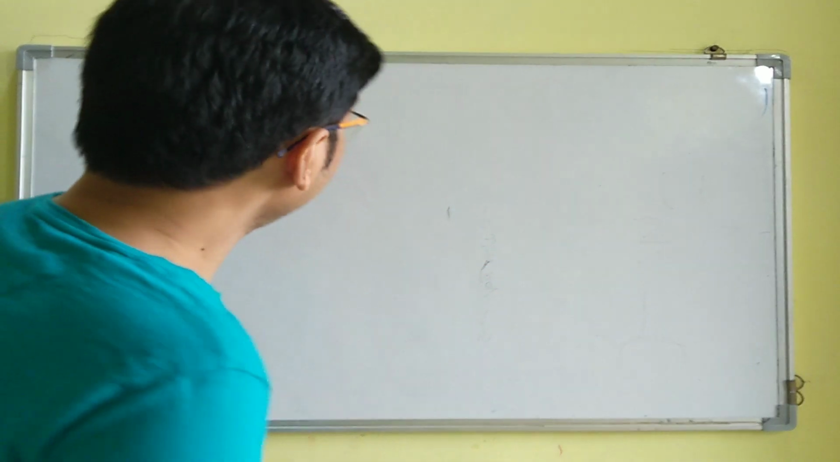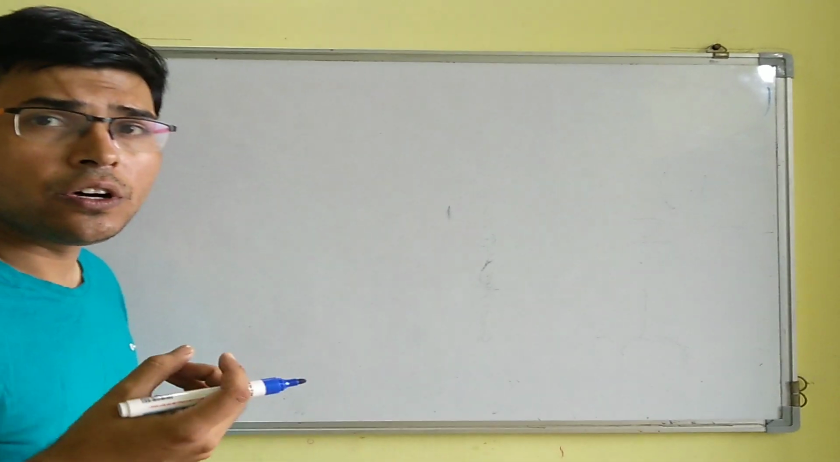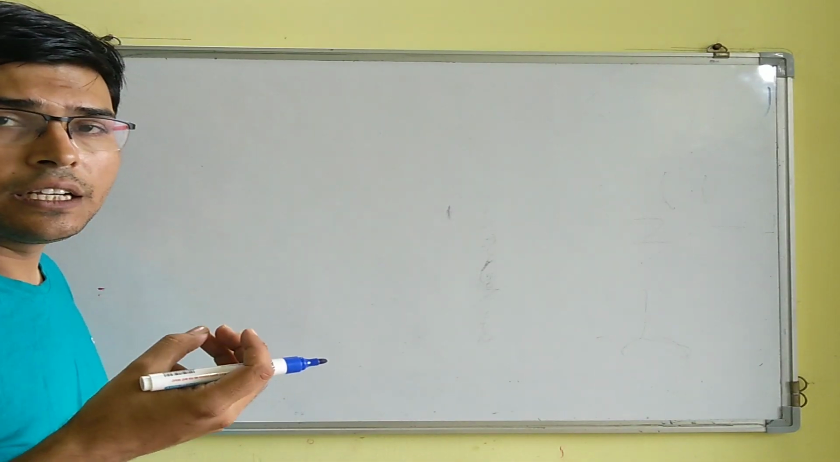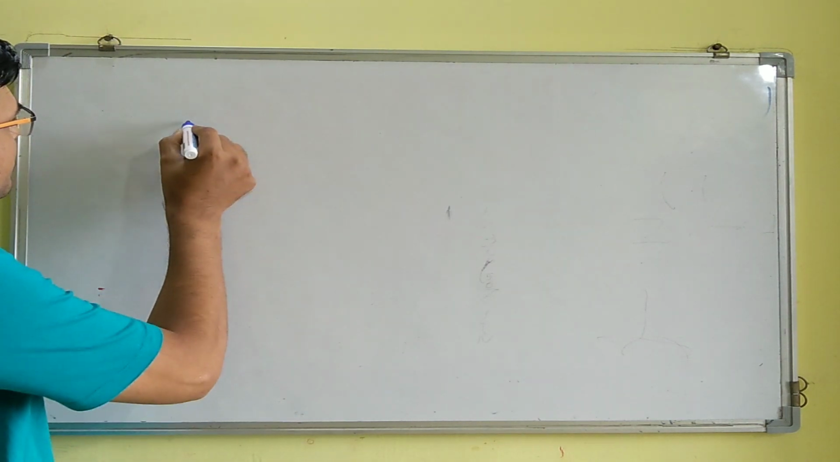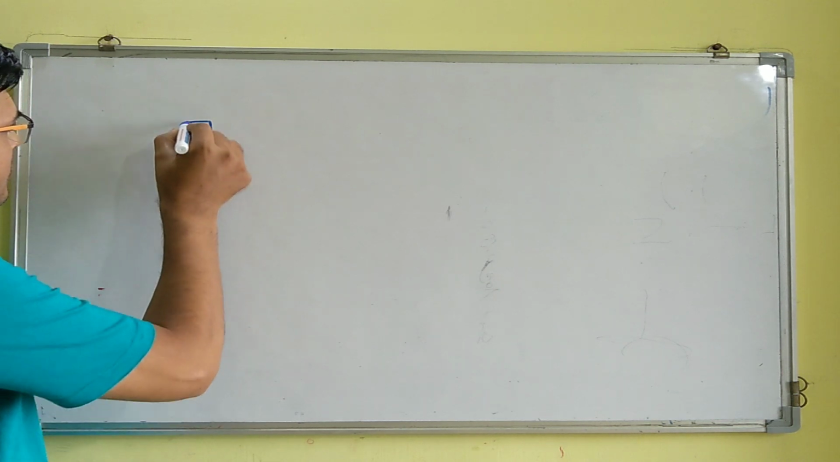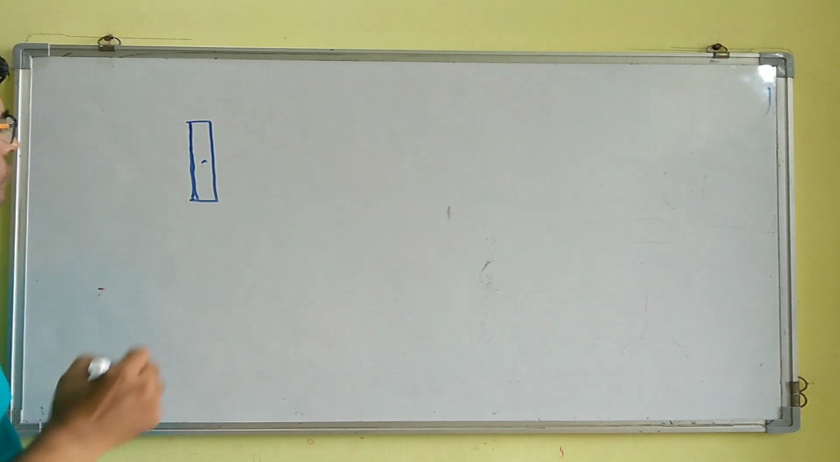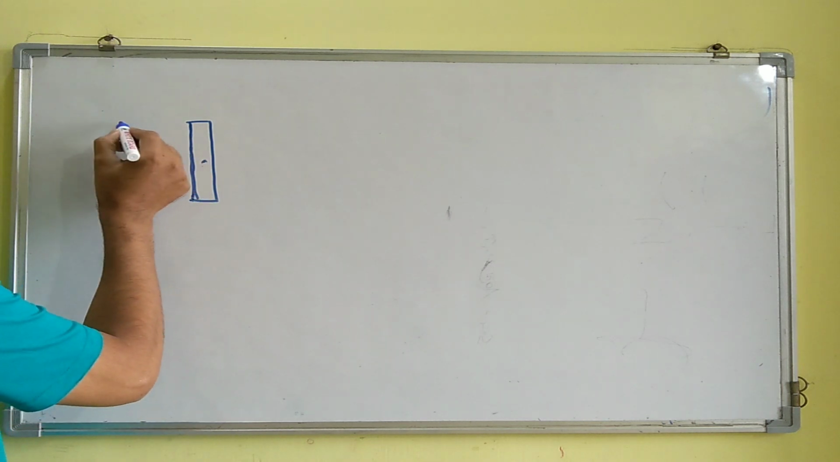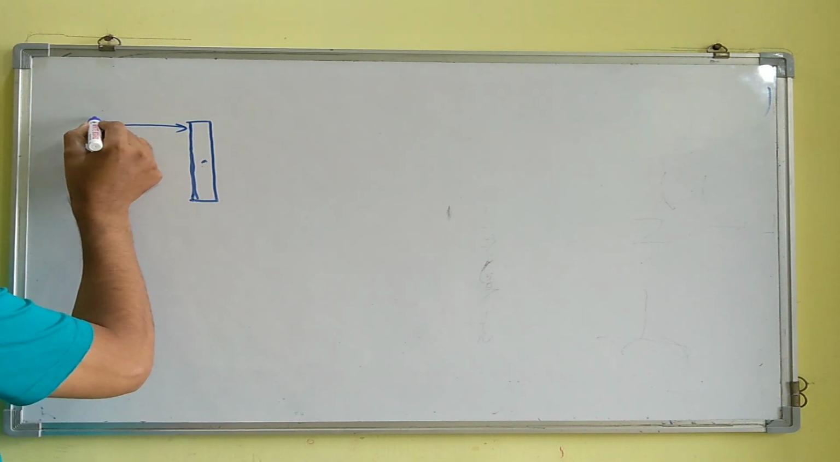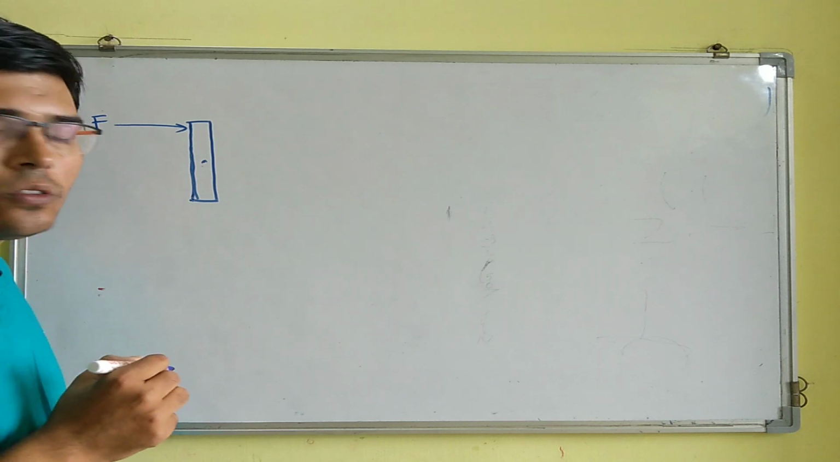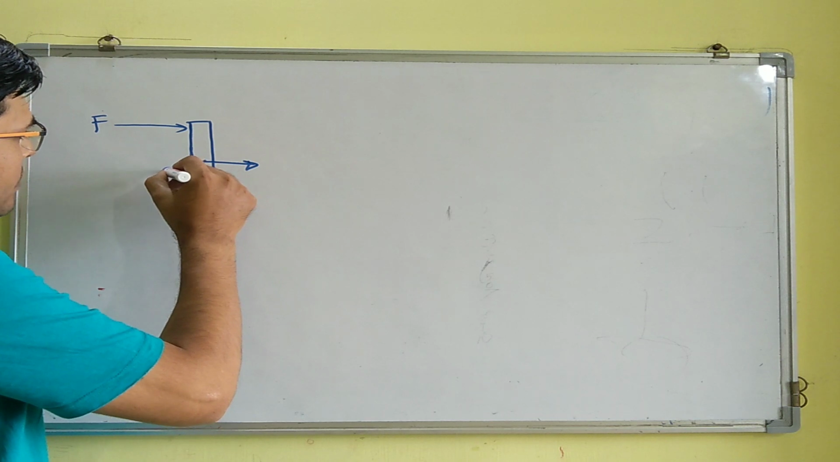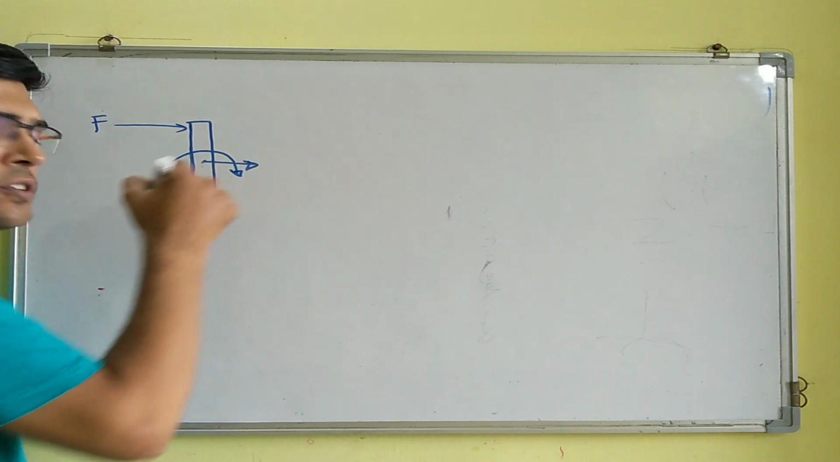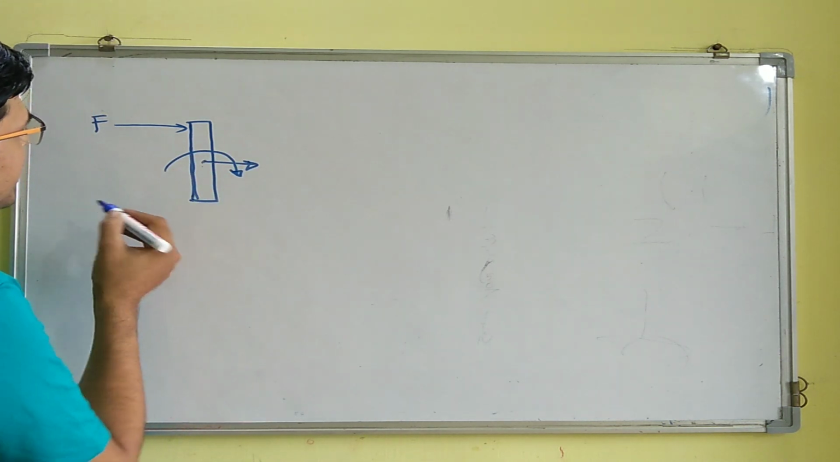So let's understand it through an example. Suppose we have a rod which is placed on a horizontal floor, and we apply a force at one end of the rod like this. So the motion of this rod would be translatory as well as rotatory, and the sense of rotation would be clockwise, right?